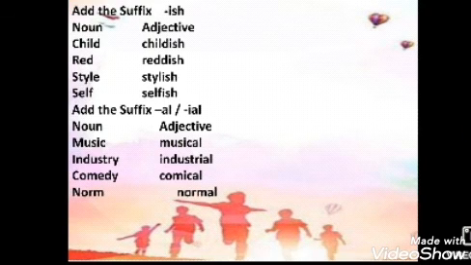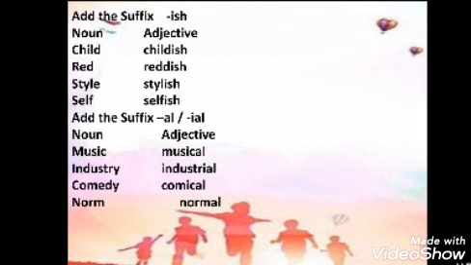Now here are some more suffixes, like ish. When you add ish to child, it will convert into childish. Then red, reddish. Style, stylish. Self, selfish. In the same way, you can add the suffix al and ial. So music will change to musical by adding the suffix al. In the same way, industry, industrial. Comedy, comical. Norm, normal.